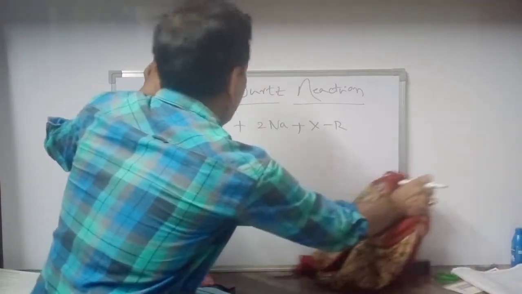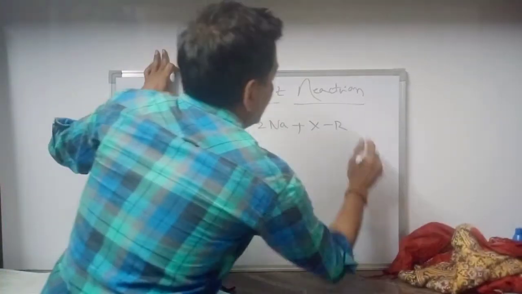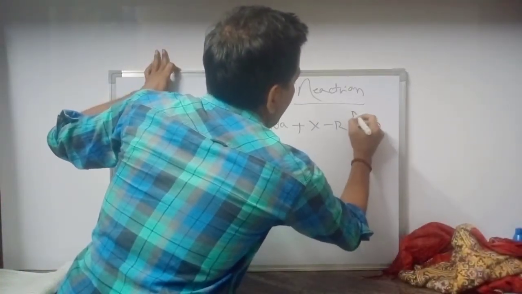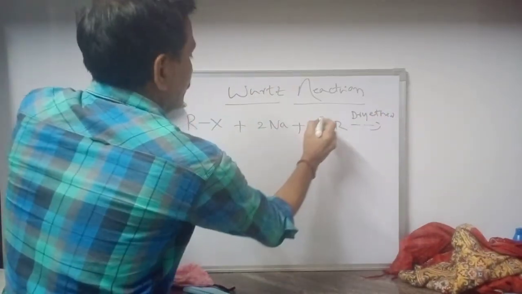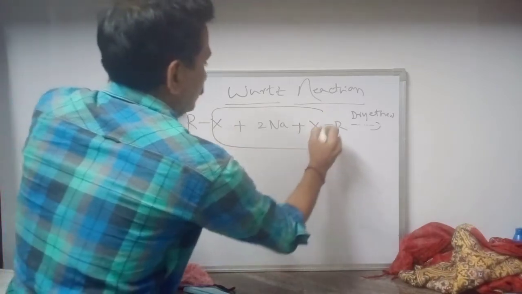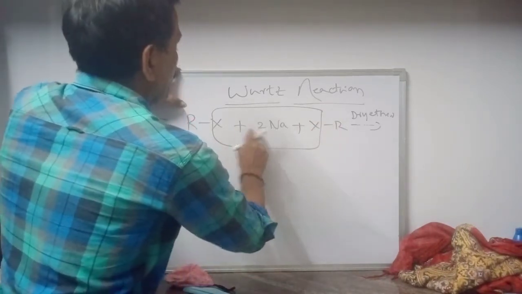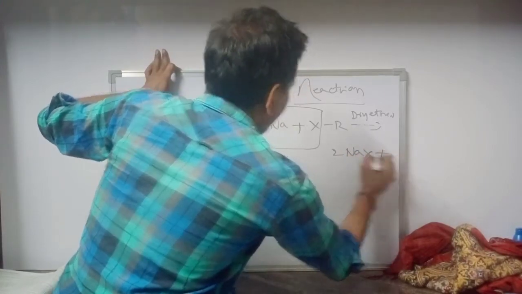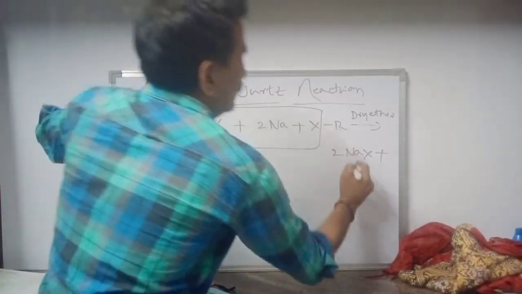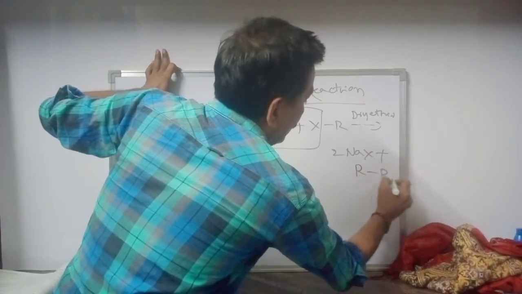2 moles of alkyl halide in the presence of dry ether solvent, we get, please observe, 2NaX plus R-R, that is nothing but alkanes.